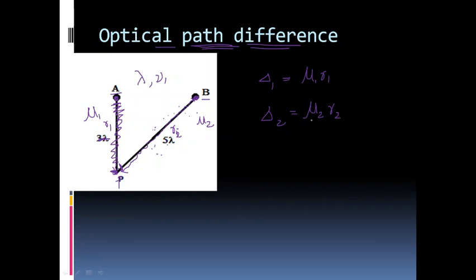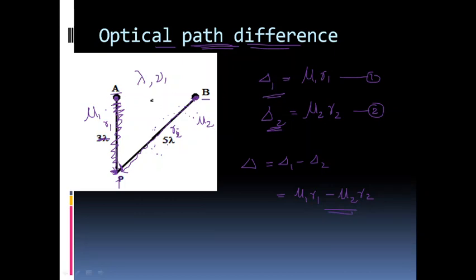Normally this mu1 and mu2 will be the same because mostly this space will be filled with air or a similar material. But if these two regions are covered with different materials of different refractive indices, then the optical path lengths are given by equations 1 and 2. Then what is the path difference faced by light waves reaching the point P? We can say that the path difference delta is delta 1 minus delta 2, which is equal to mu1 r1 minus mu2 r2.